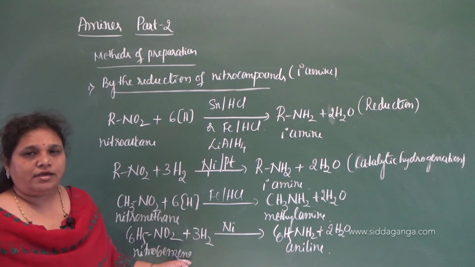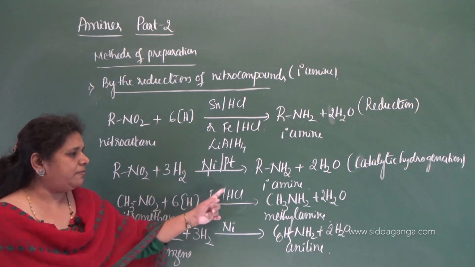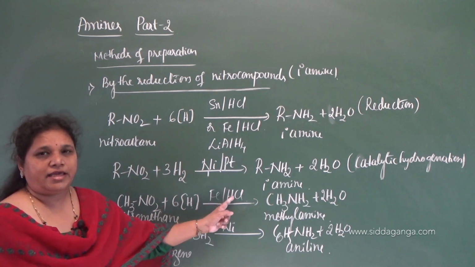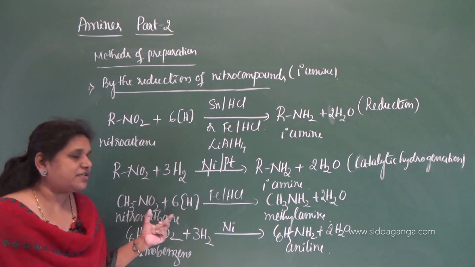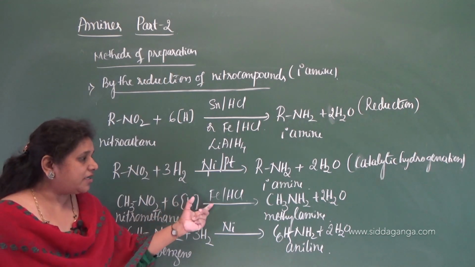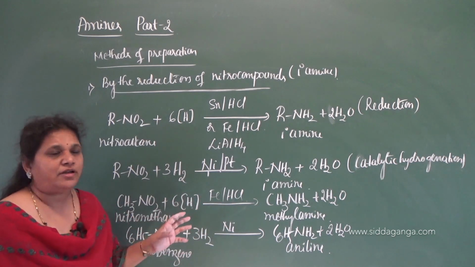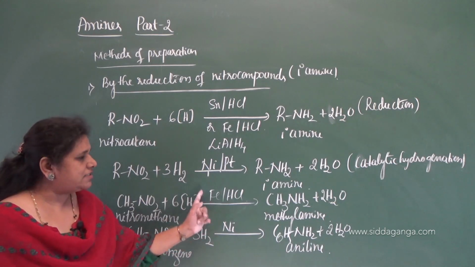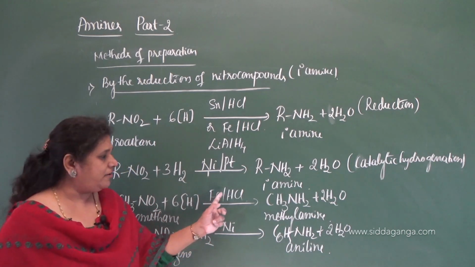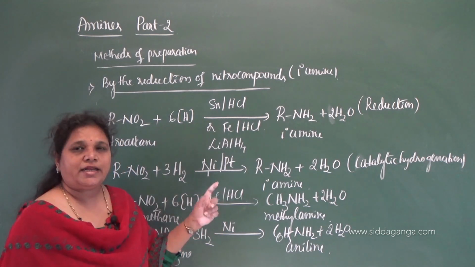So one thing here, reduction with iron in presence of HCl is preferred for the reduction of nitroalkanes or the nitroarenes. Why is it preferred? Among these reducing agents, this reducing agent is preferred because we can use scrap iron in presence of HCl. Scrap iron means the value of that iron is very less.